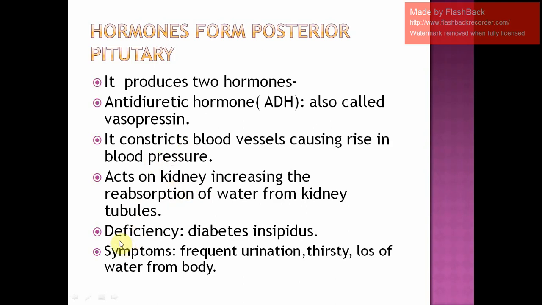Now if this hormone ADH is not produced in proper amount, or it's not released, then it is going to cause a condition called diabetes insipidus. And in the previous class where we discussed pancreas, we studied that insulin produced by the beta cells of the pancreas actually checks the rise in sugar level in the blood.